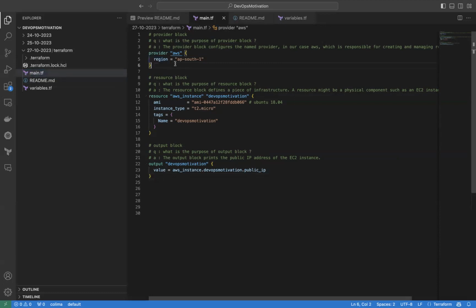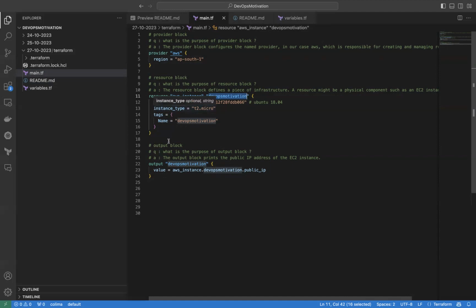The provider is nothing but AWS, and it can help us to create the resource via this particular API stack. Next comes the resource block, wherein we can say I am going to create an EC2 machine. So this is the resource type for it, and this is the name of that particular resource. In the AMI, I am giving the AMI ID. In instance type, we are using t2.micro since it is going to be free tier. And tagging is an important feature. So I am giving our YouTube channel's name, which is DevOps Motivation.